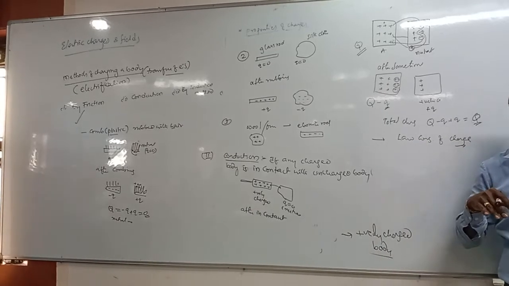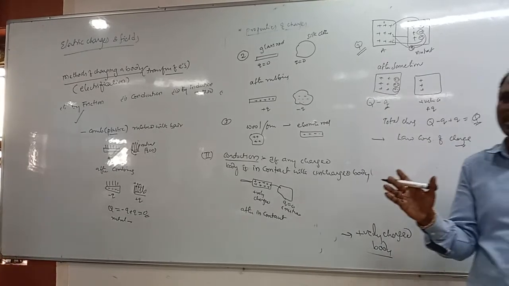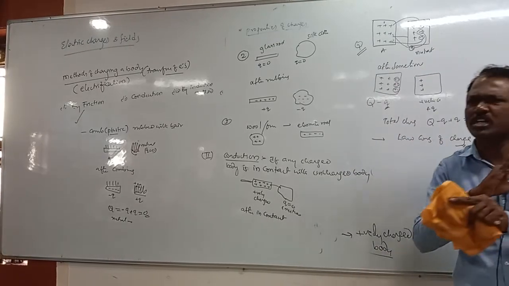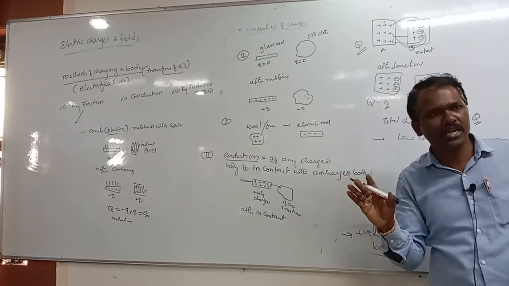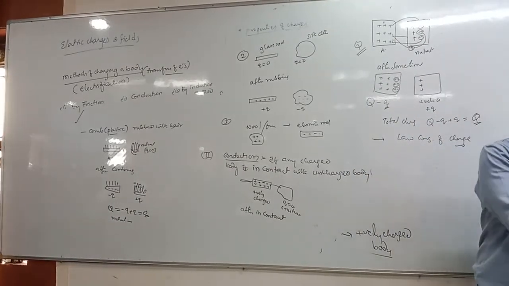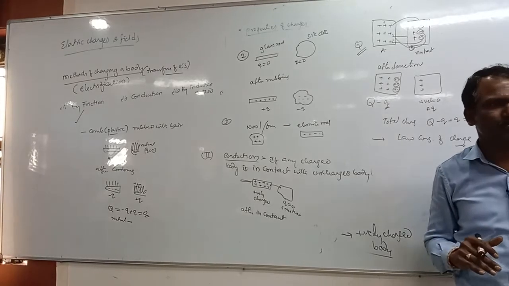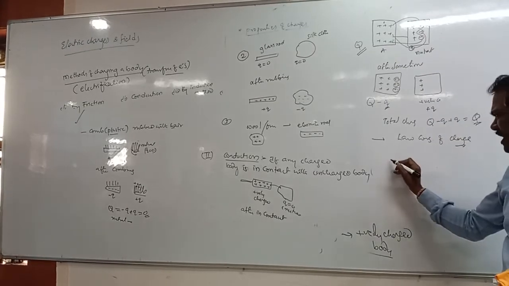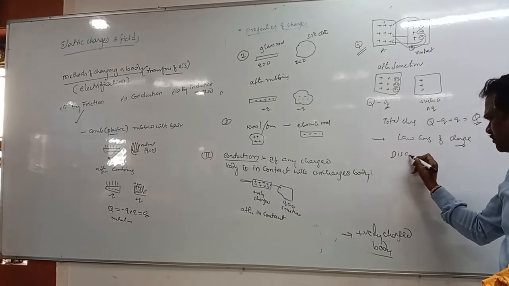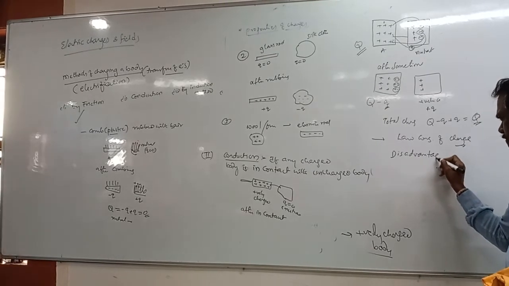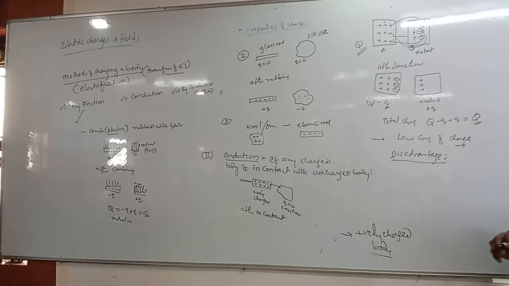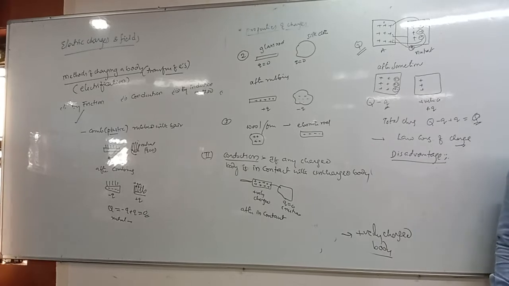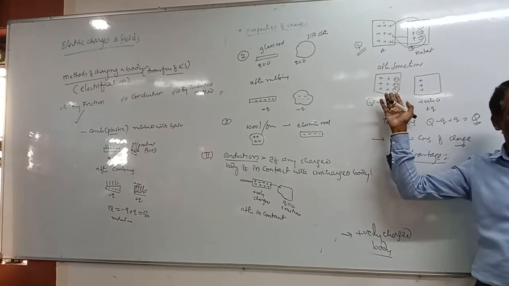What we have to understand is that for any isolated system, charge is constant, or in the universe the total charge is constant, but it is only transferable from one body to another body. So this is due to conduction. Here one drawback is there. What is the disadvantage in the case of this conduction method? There is a loss of charge taking place.